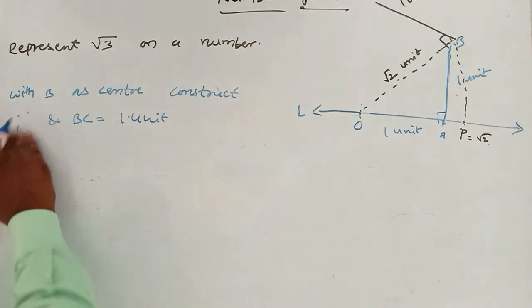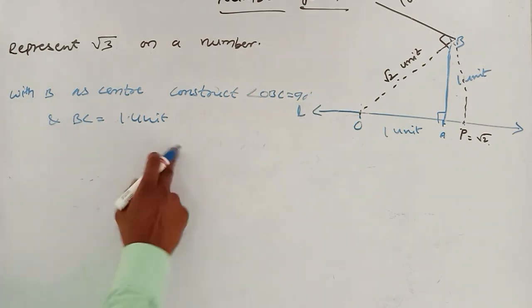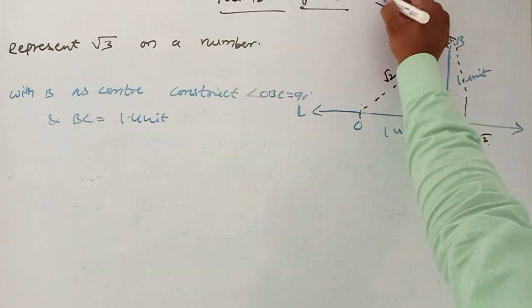I construct angle OBC equal to 90 degrees and BC equal to 1 unit. So here OBC, and this point I am taking as C.